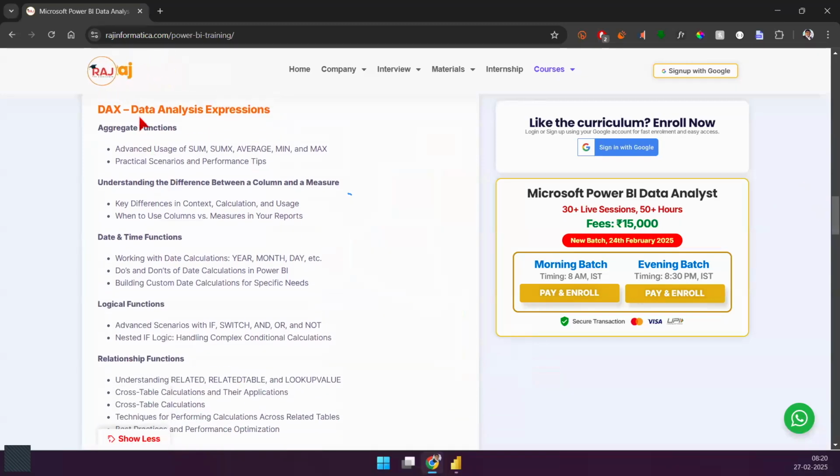This is going to be DAX, and you can see the extensive details that we cover on DAX here. We'll cover DAX in utmost detail, and we'll talk about a lot of different functions, and that's going to give you a nice solid foundation on building the calculations and derivations that you want. All of that can be done using DAX. Like I said, it's an extensive introduction to DAX sessions, and we'll have at least 8 to 10 hours of sessions. In total we'll have 30-35 hours of lectures, but out of that, 10 hours is dedicated to DAX. So it's like 1/3 of the entire course is on DAX.